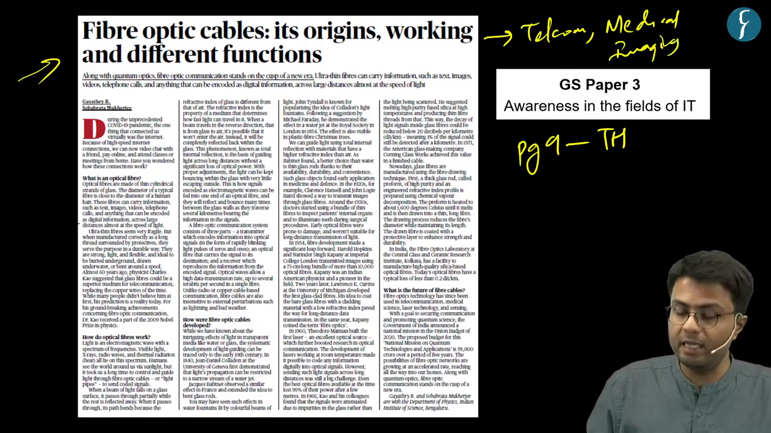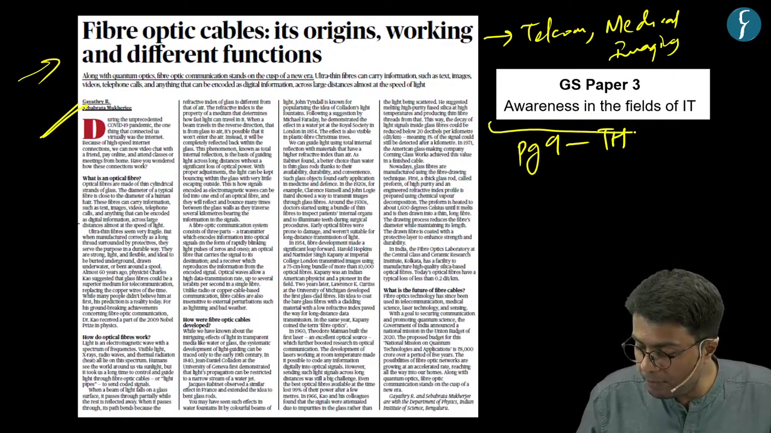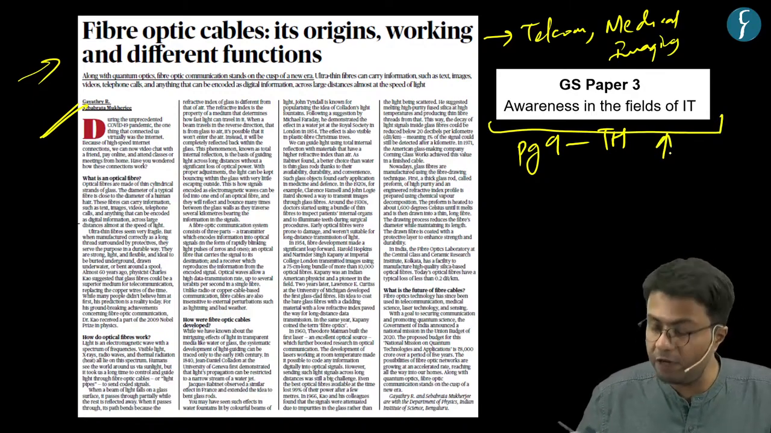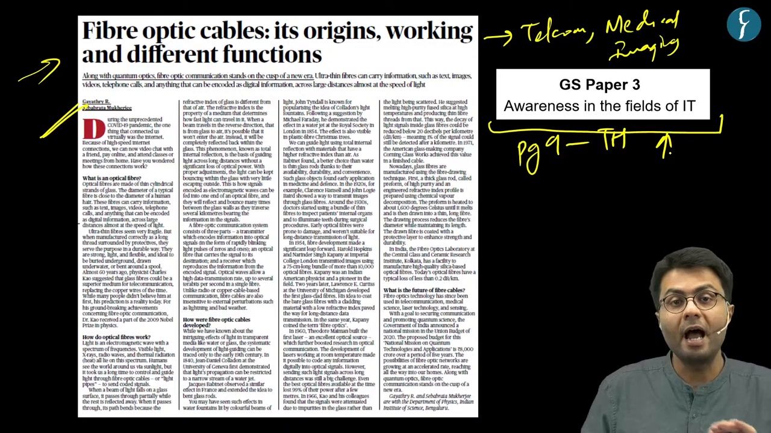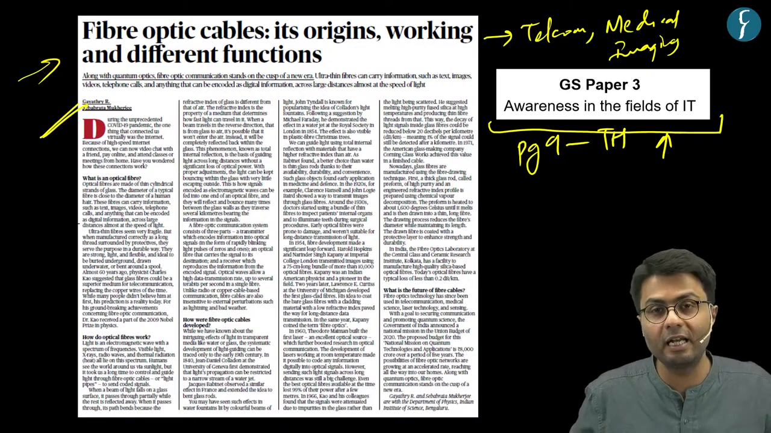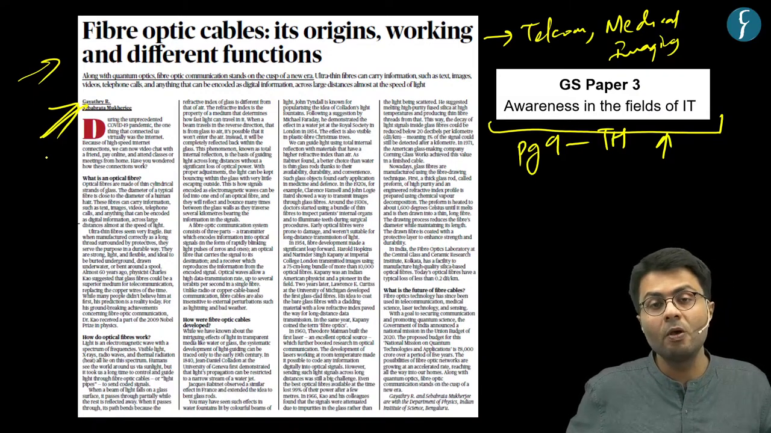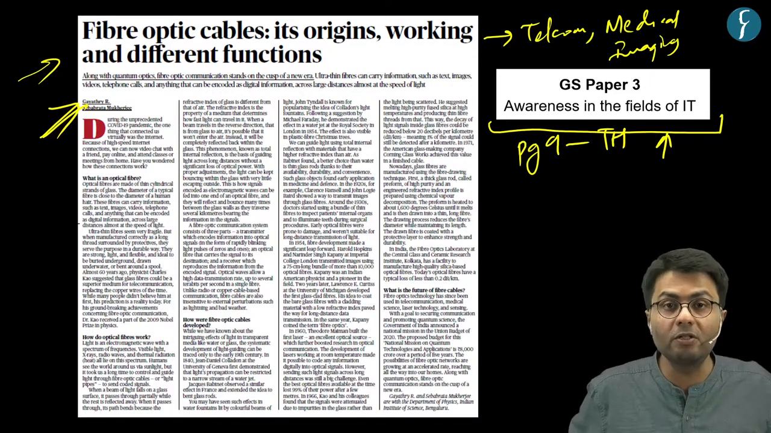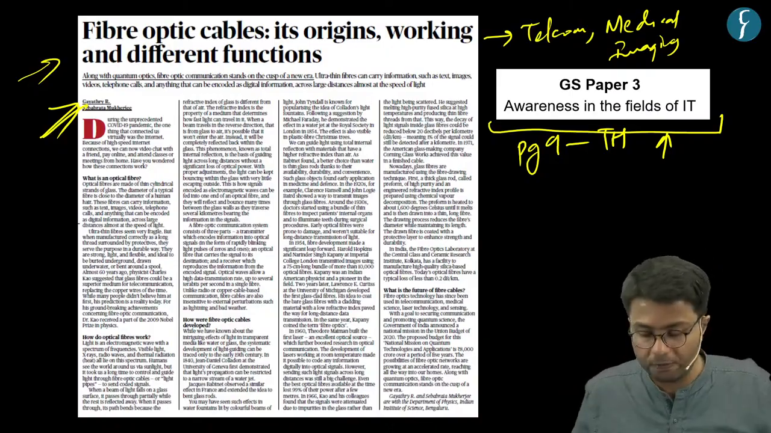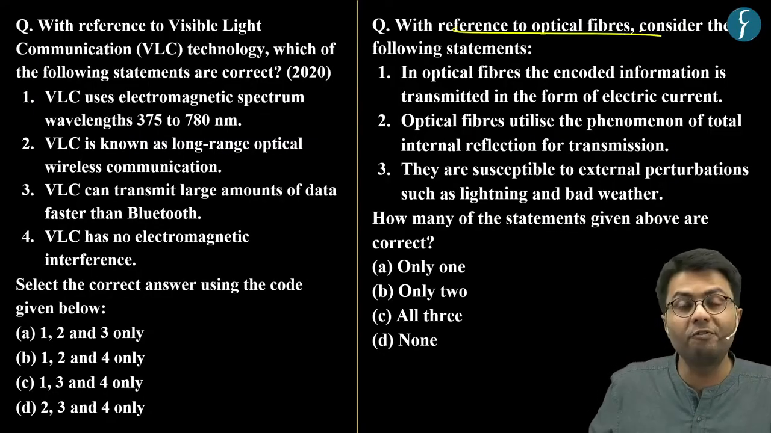Now, why are we dealing with this particular news article? It is because the GS Paper 3 syllabus highlights that we should be aware of this field of information technology. Today's information technology is grounded in these fiber optic cables, because they are utilized for data transmission across continents. Hence, we have curated a practice question on optical fibers.